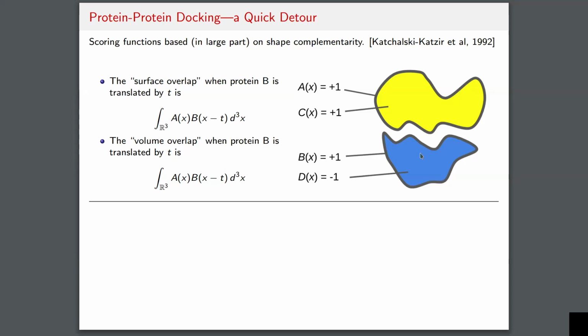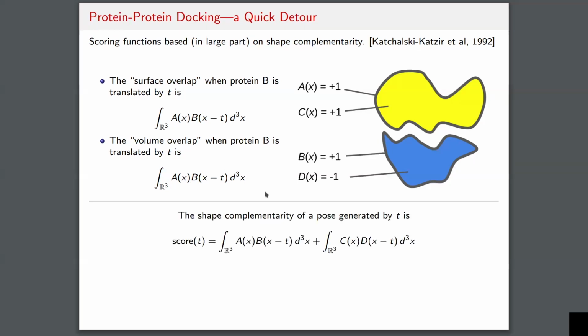This is actually a typo here. So in the second integral, if you integrate the product of b times d, where d is offset by some translation t, then that will tell you the amount of steric clash between the two proteins when the second protein is translated by t.